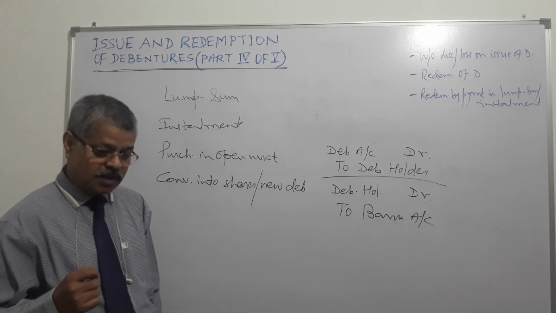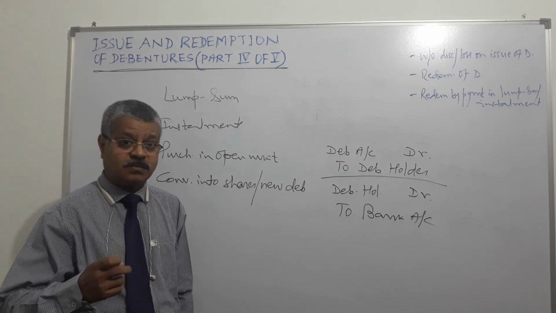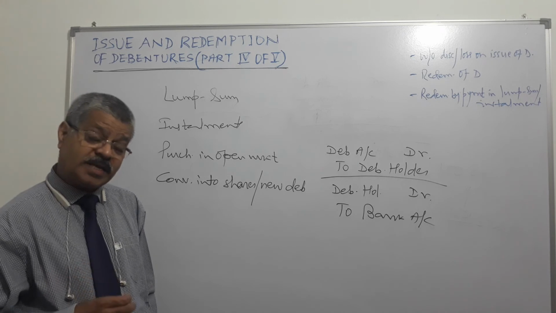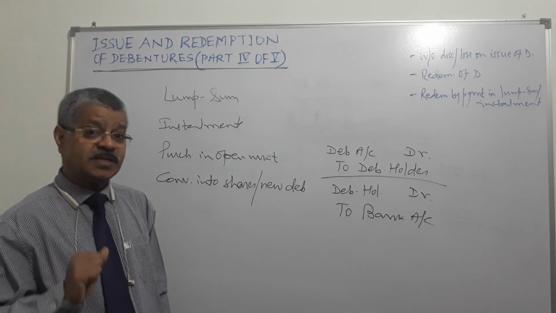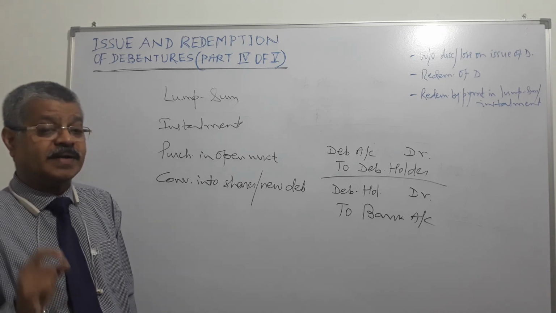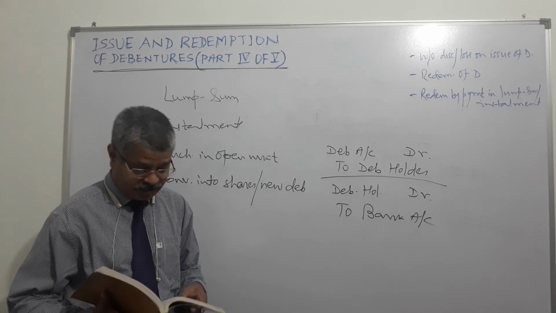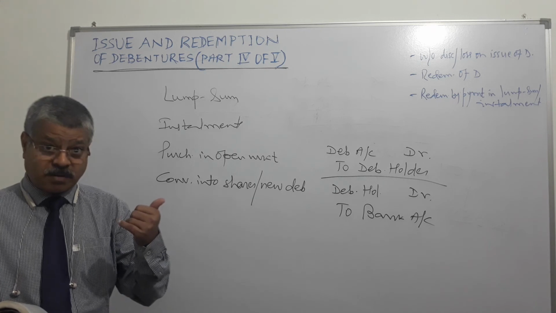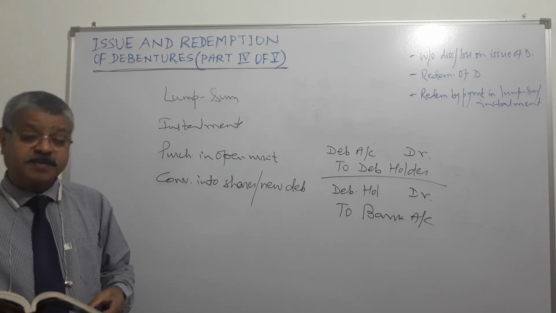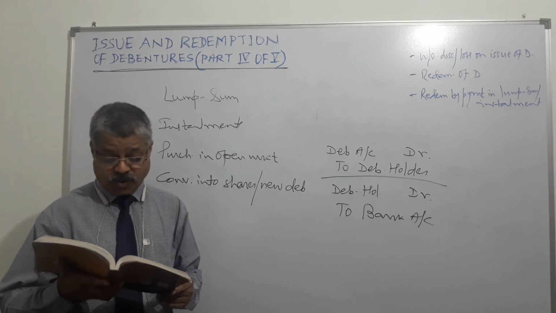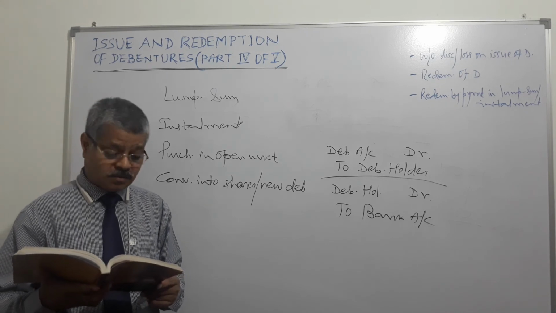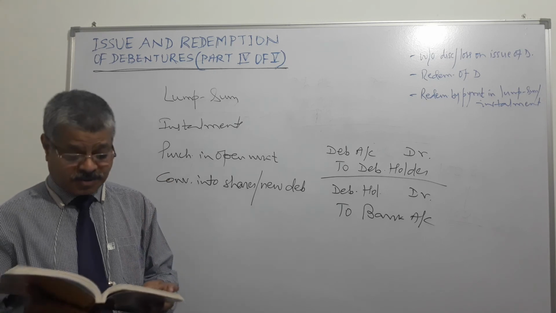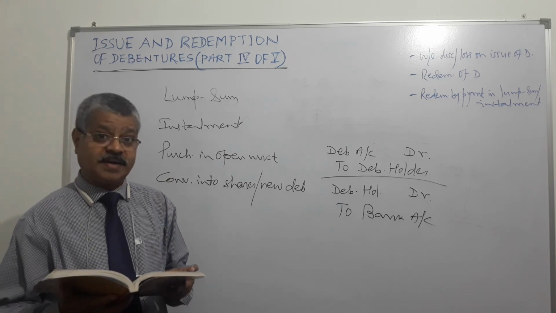Another is, a company can use the amount lying in debenture redemption reserve only after it has reduced its debenture liability by at least 10%. Withdrawal from debenture redemption reserve is permissible only after 10% of the debenture liability has already been reduced by the company, right?